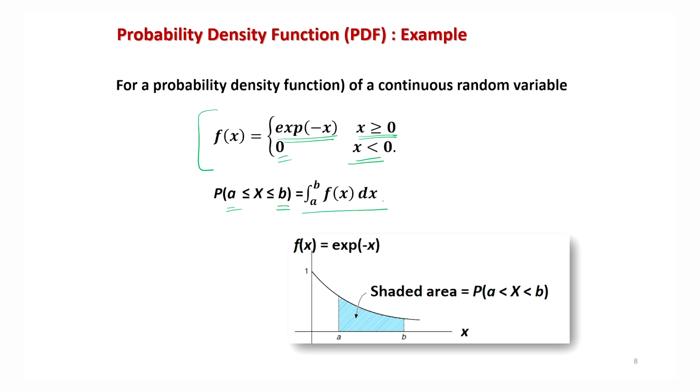And if you plot it, you will see the curve of exponential of minus x is like this. And if you want to find out that x is lying between a and b, suppose this is point a and this is point b, then this is the shaded area which is going to give you this integral or this probability.